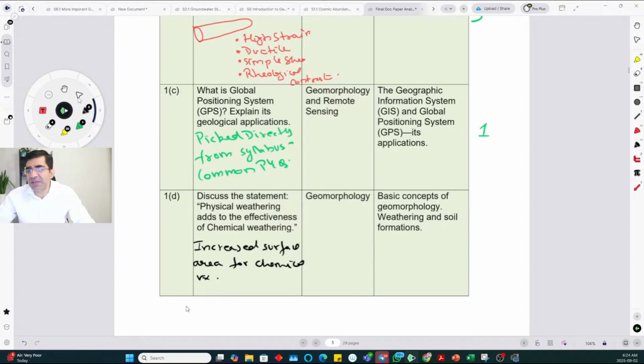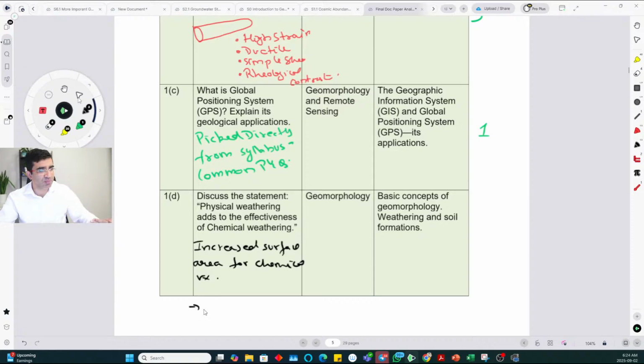And then you can say what those processes of physical weathering are which cause this increased surface area, which is basically breaking down of existing rock mass into smaller and smaller particles through processes like frost wedging, maybe pressure release. So it's just standard processes of physical weathering.